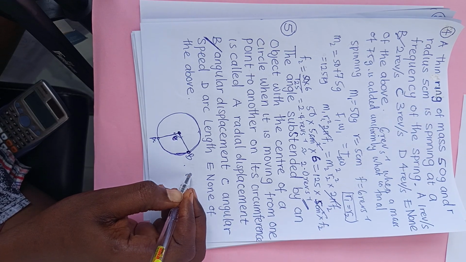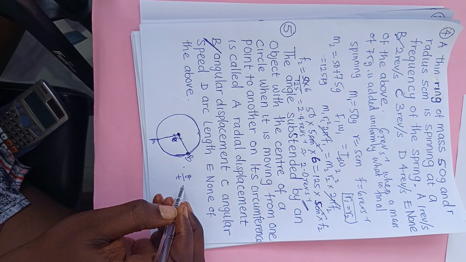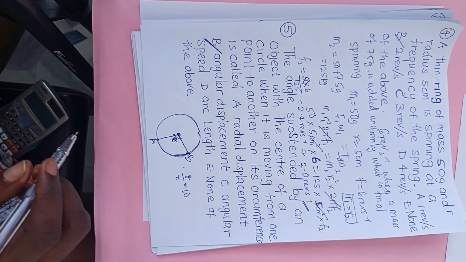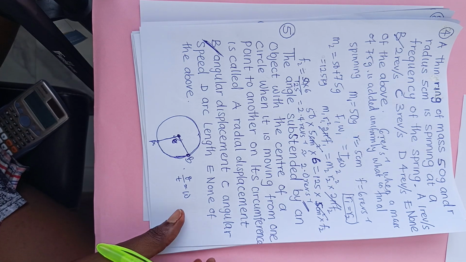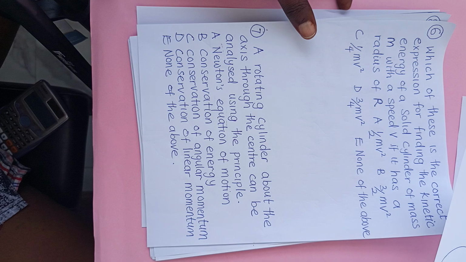And that angular displacement divided by the time it takes to go from A to B is what we call angular velocity. So the answer is angular displacement.